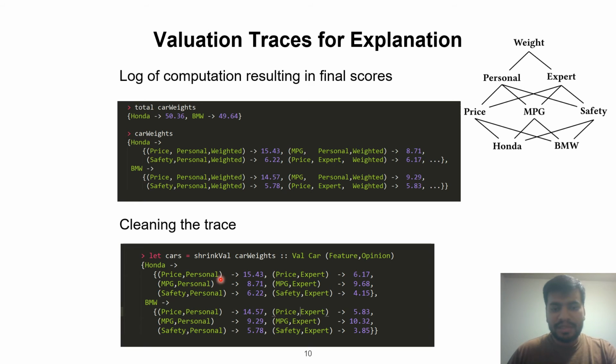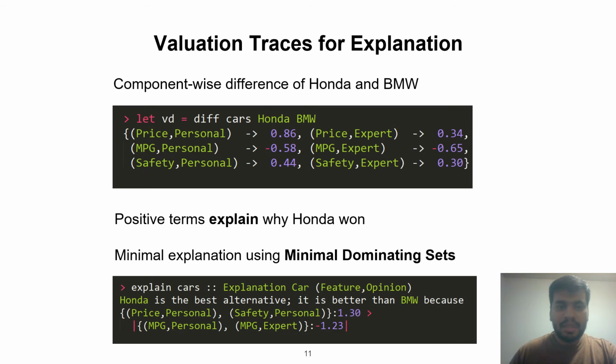Price personal is present in both, price expert is present in both. Since we have the same component with different values present in both Honda and BMW, we can just go ahead and compute an element-wise difference here. This set of numbers gives us the element-wise difference between Honda and BMW.